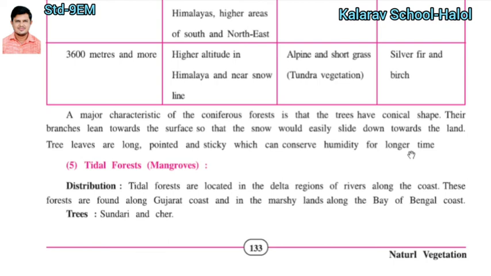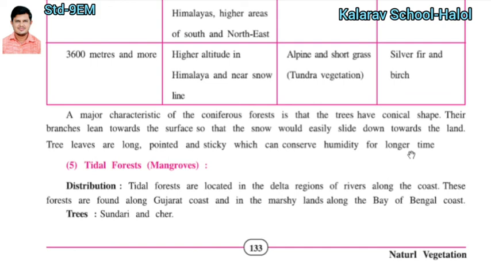This is the characteristic you can find in the coniferous forest: the trees have a conical shape, and because of that it is named coniferous forest. The branches lean towards the surface so the snow easily slides to the land. The leaves are long, pointed and sticky, so they can conserve humidity for a long time.